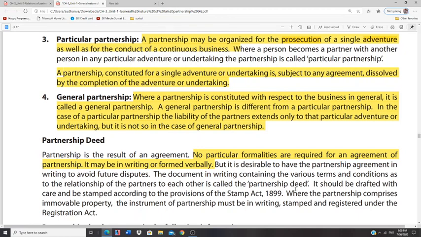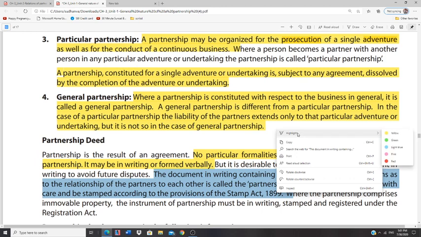But in case it is a written agreement, then it has to be drafted properly and it should be stamped in accordance with Stamp Act 1899. So, any agreement with regard to running of partnership business which contains its rules and bylaws is called what? Partnership deed. This partnership deed should be properly drafted with care and should be stamped according to the provisions of Stamp Act, in case it is given in writing.